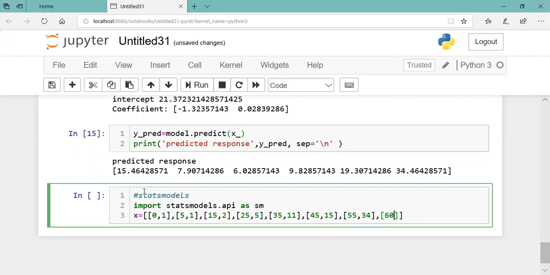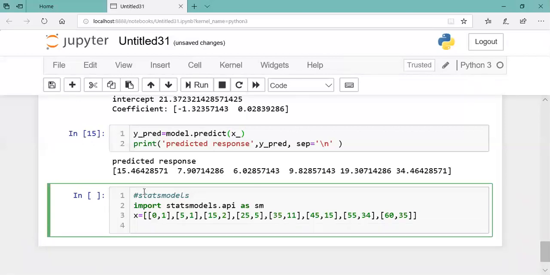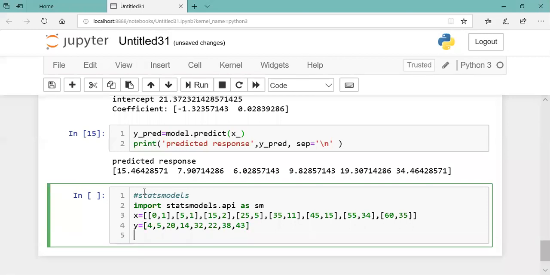Say 60. And take some y value. And x and y into the array, NumPy array.